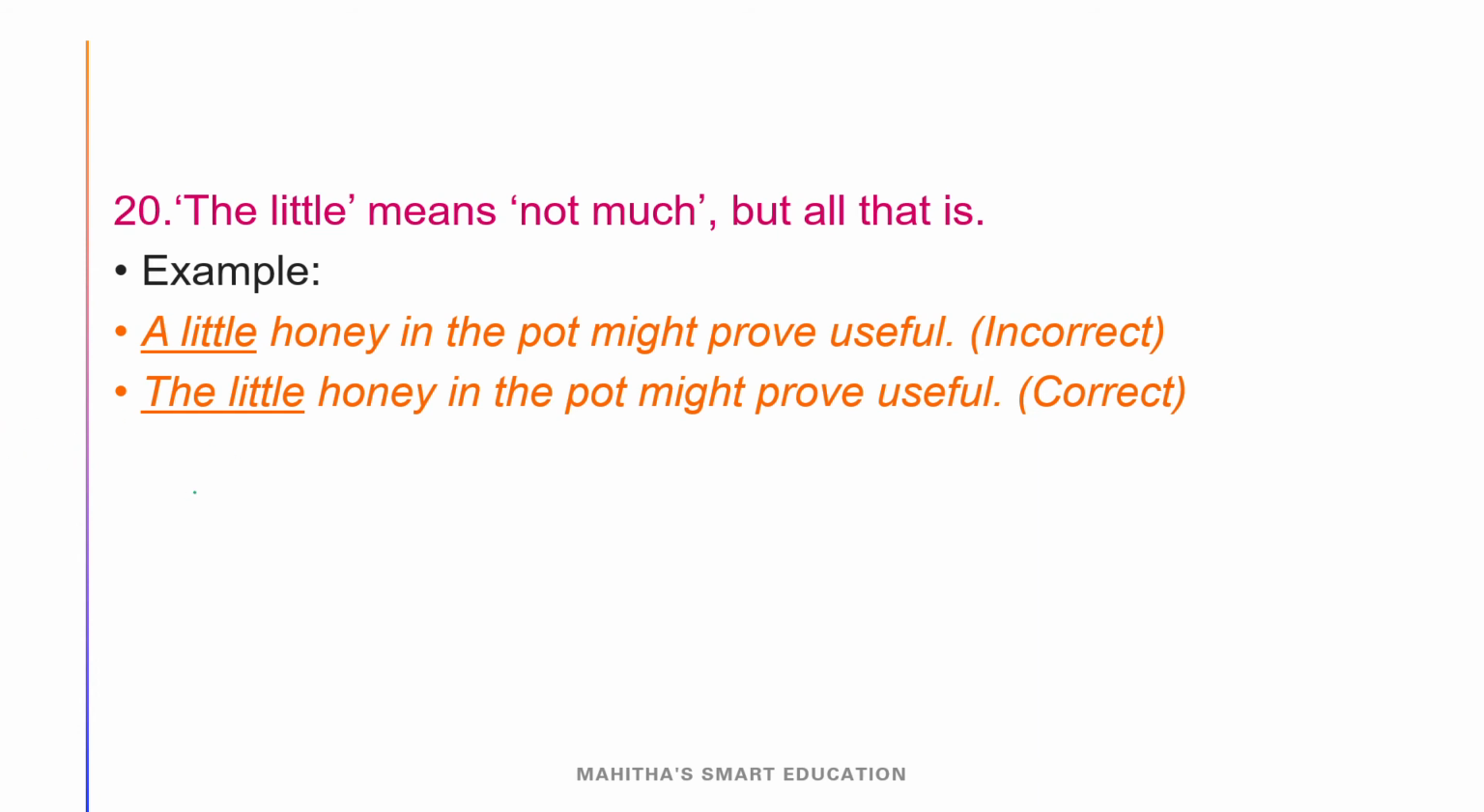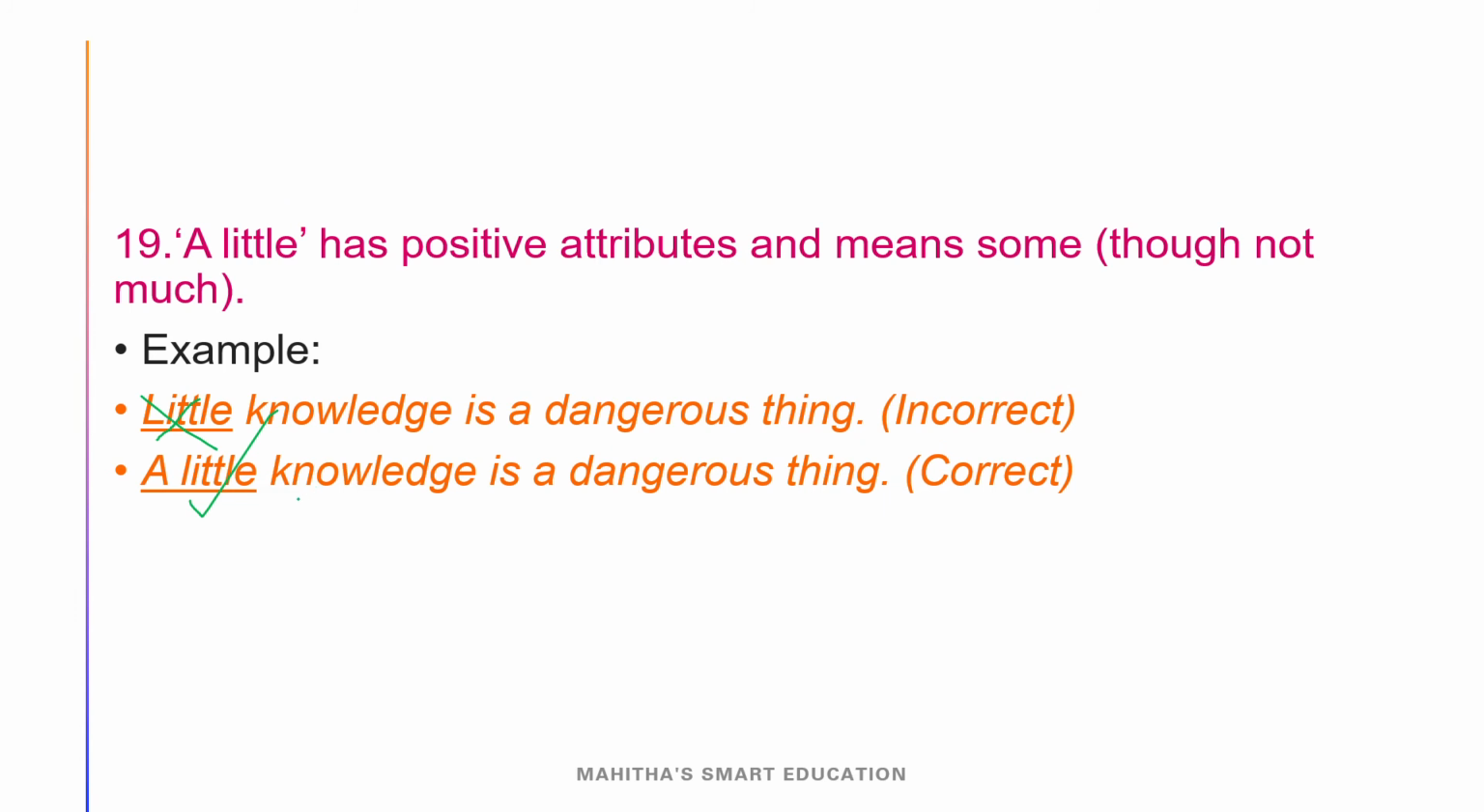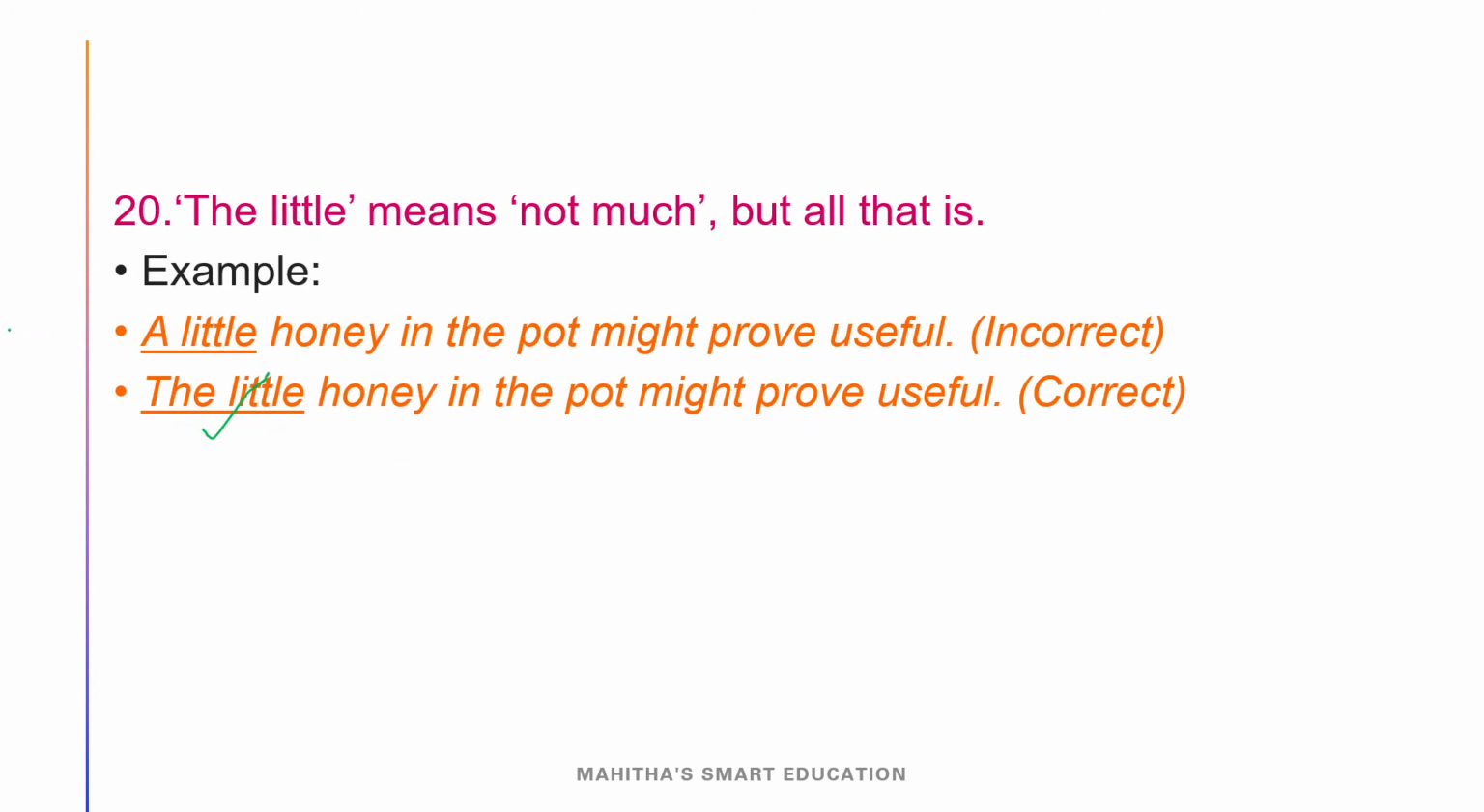And where to use the little and a little. A little means some, not much, right? The little means not much. A little honey in the pot might prove useful. The little honey, here we have to use the little. But here, a little knowledge is a dangerous thing, so we don't have to use little, we have to use a little or the little in the sentence. Where to use: the little means not much, and a little means something. Like that we have to use.